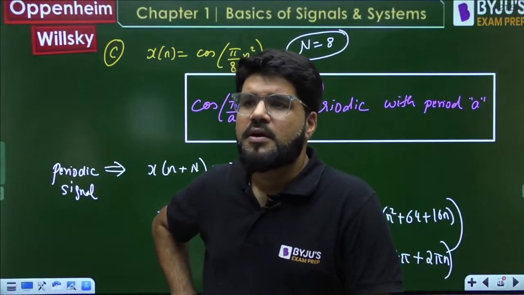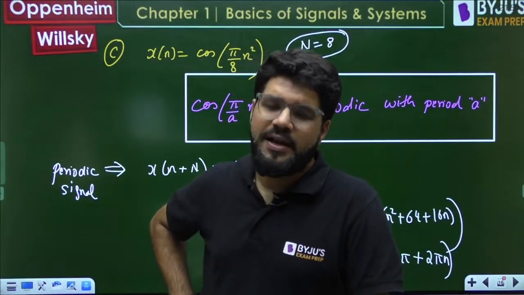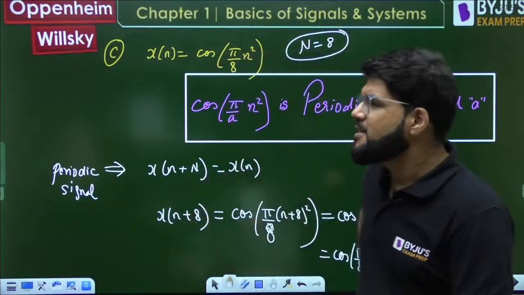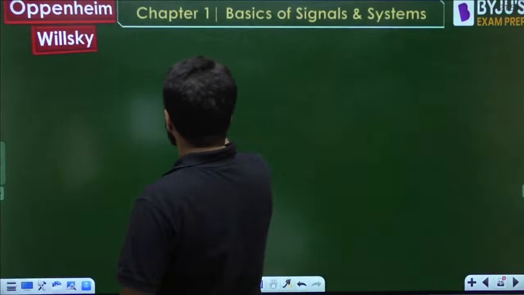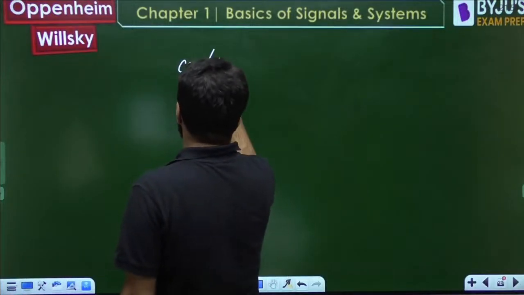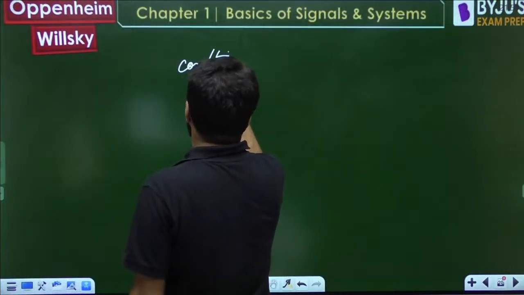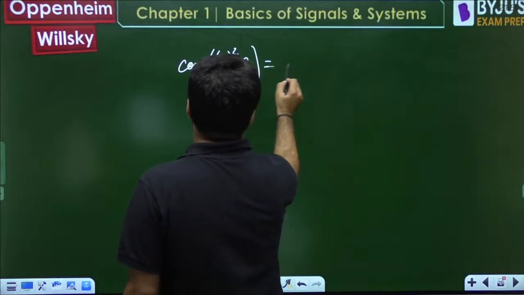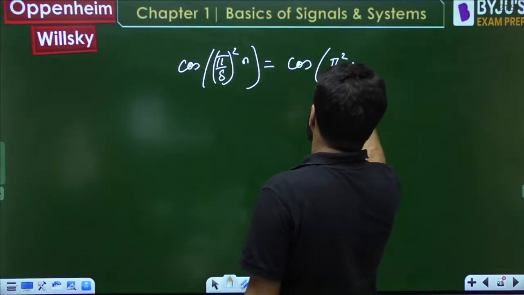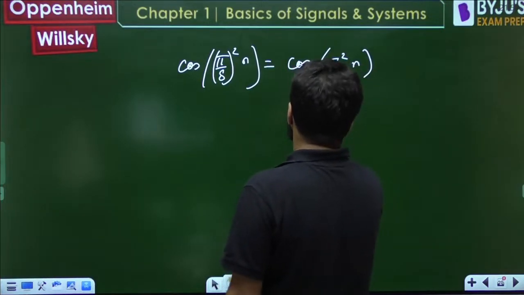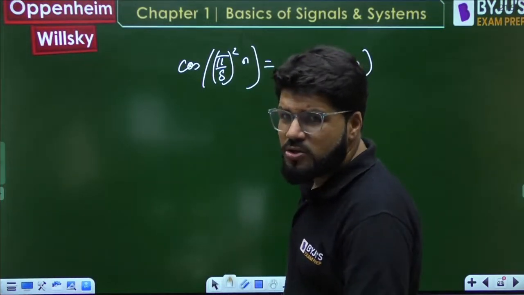Cos pi by 8 whole square into n, what will it be? Yes everybody, there is a question in the doubt box, let us look at it. If there was cos pi by 8 whole square into n, what is the meaning of this? This means pi square by 64 into n. So that is cos omega n only.